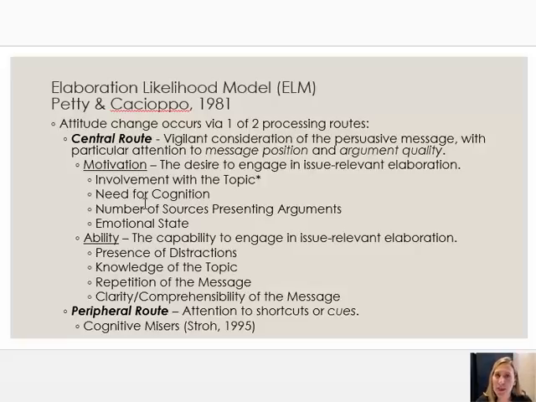If there is a discrepancy, for example, between involvement with the topic and need for cognition, and by that I mean if you are really involved with the topic, so you have high involvement, but your need for cognition is low, that's probably still going to be enough to motivate you to centrally process. On the other hand, if your need for cognition is high, but your involvement with the topic is low, you just don't care about it, despite the fact that you have high need for cognition, that is probably not going to be enough to motivate you to centrally process.